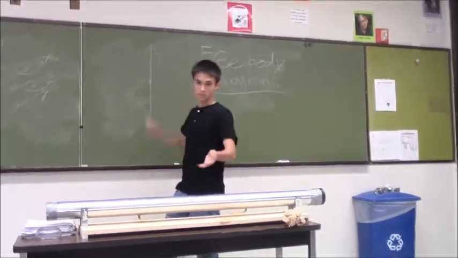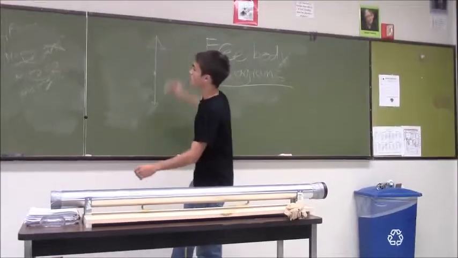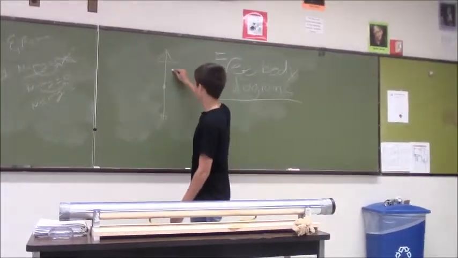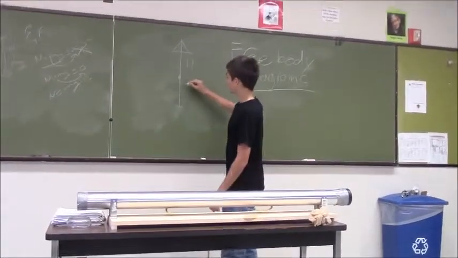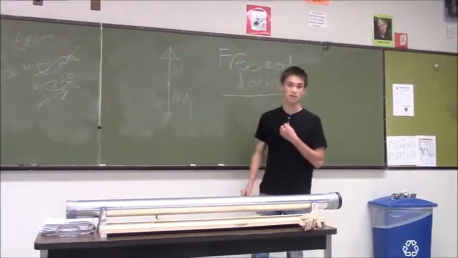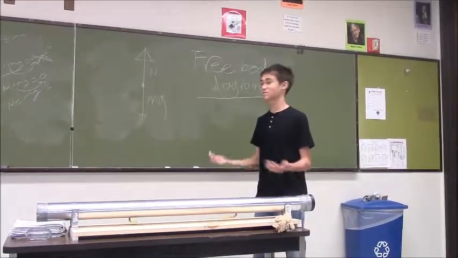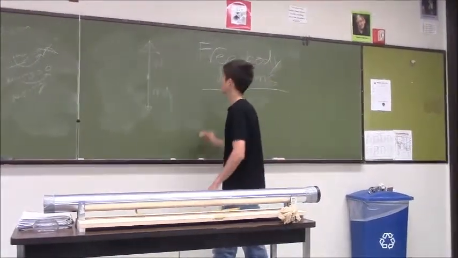Since the ball is just sitting there, it only has two forces acting upon it: the normal force and the weight, mass times gravity. And gravity equals 10, as we all know, at least on Earth.